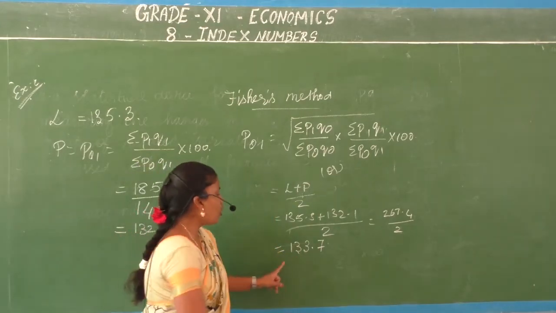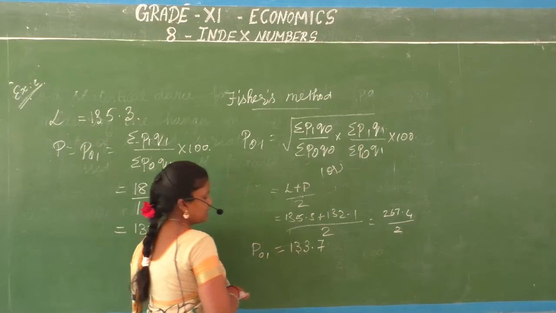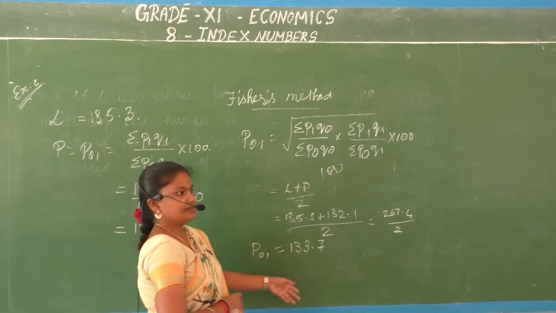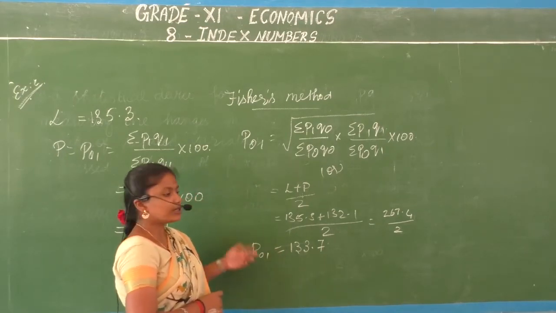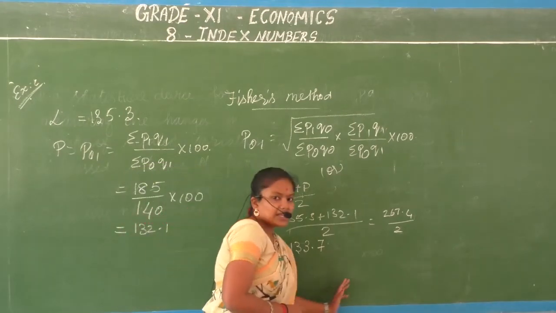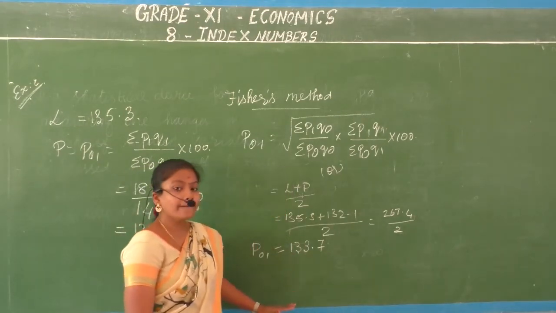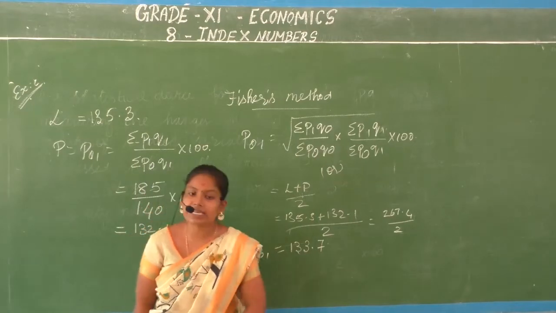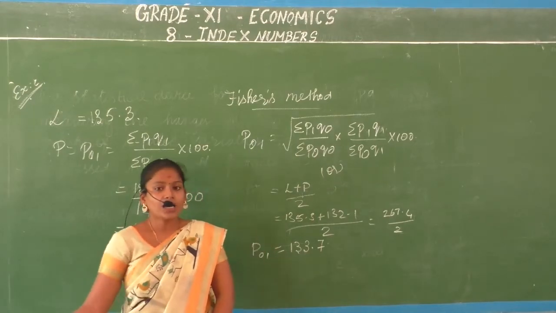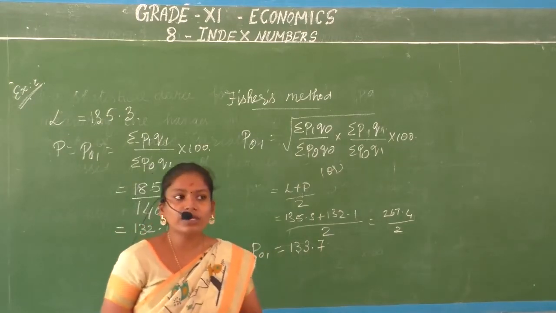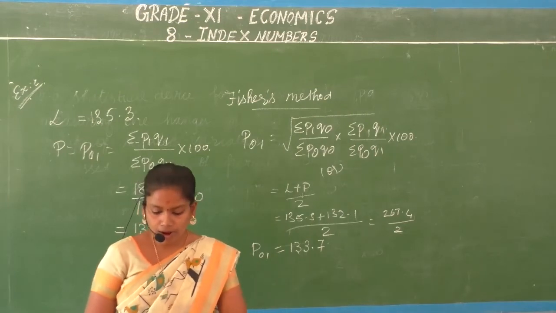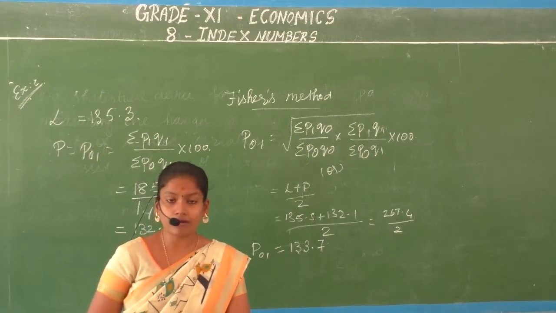133.7 would be your price index. So what is your price increase? 33%. How do we find it? Minus 100. If you do that, you will get the percentage terms. Usually it is expressed in percentage terms. What will the answer we get be like? It will be 100 more. So you have to minus it by 100.